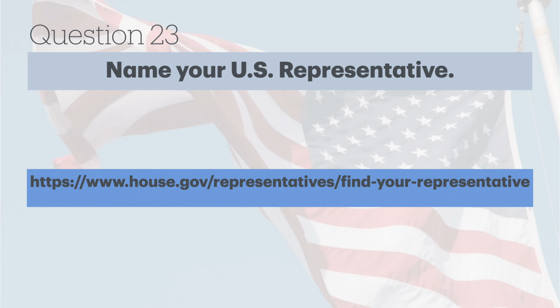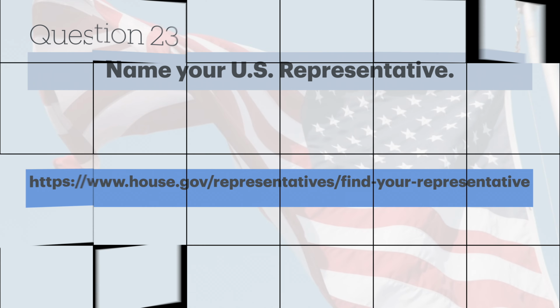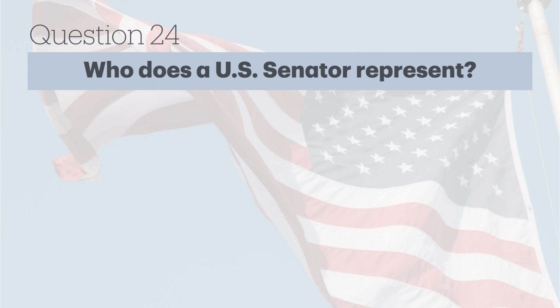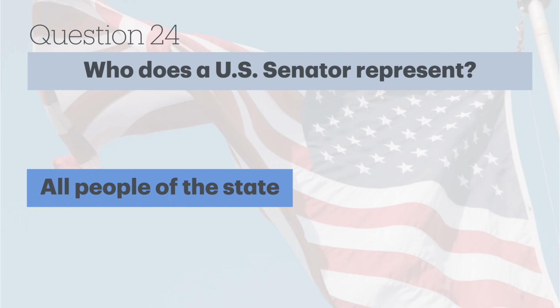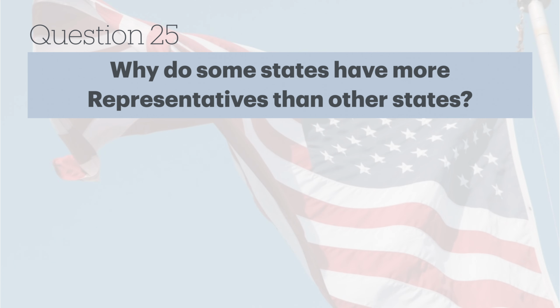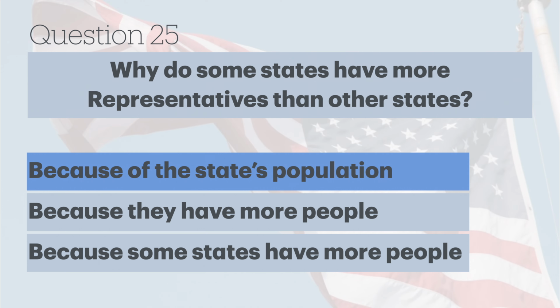Answers will vary. Who does a U.S. senator represent? All people of the state. Why do some states have more representatives than other states? Because of the state's population.